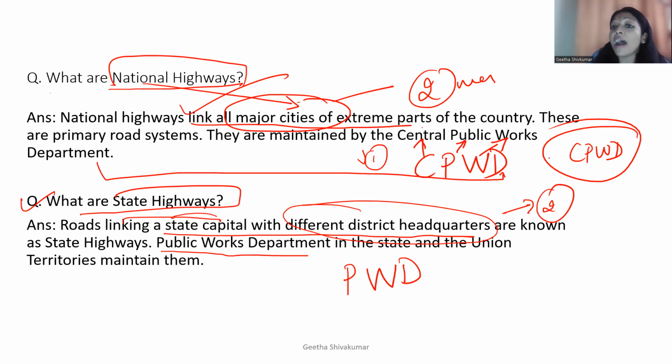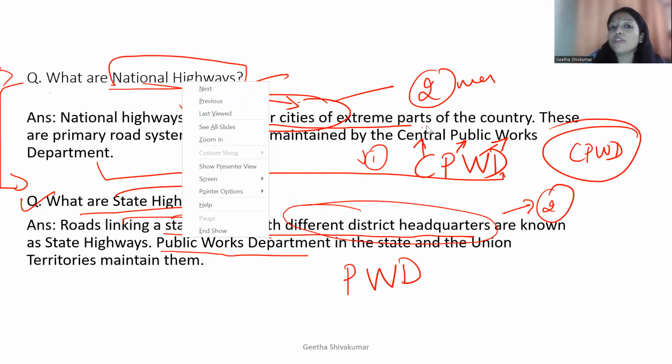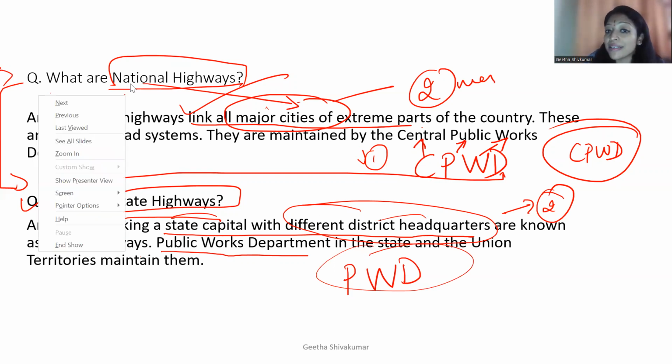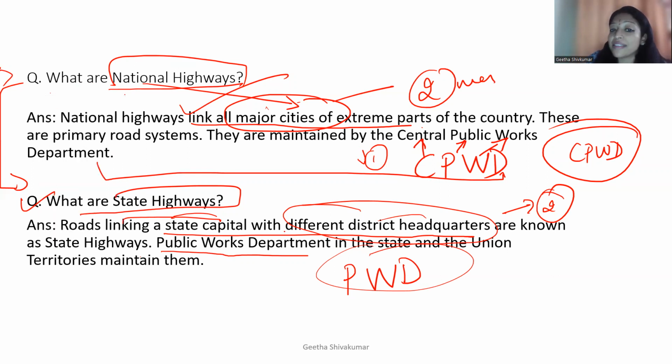This can also be for 2 marks, or these two questions together can come for 2 marks. They can ask you to write any 1 or 2 differences between national highways and state highways. Maintenance of national highways is by CPWD and maintenance of state highways is by PWD. And national highways link all the major cities of extreme parts of the country, whereas state highways link a state capital with different district headquarters. The question can separately also come for 2 marks, or they can combine the question and ask you.